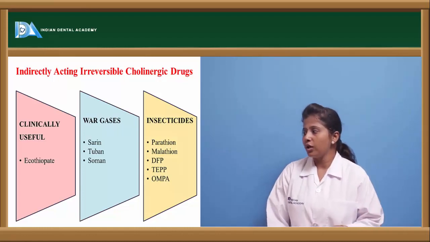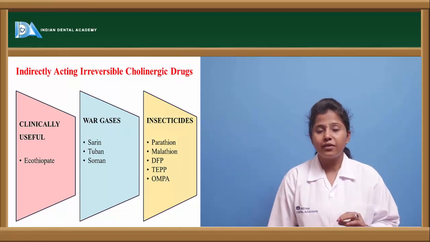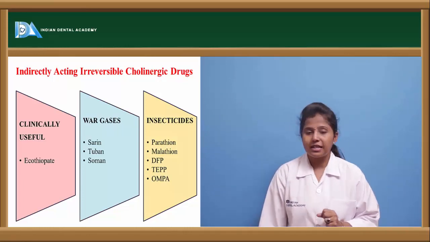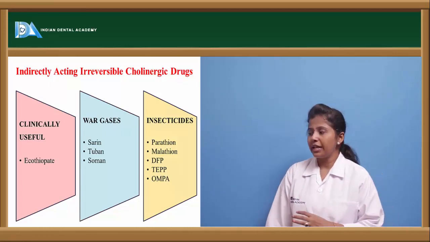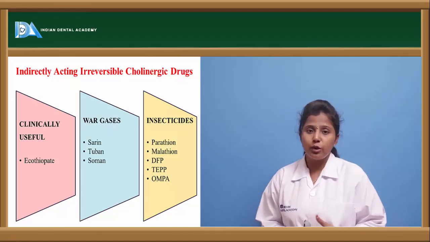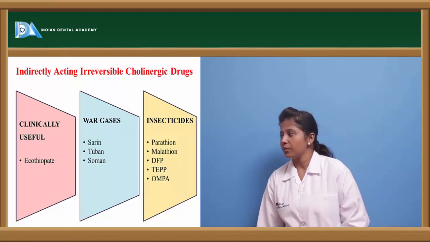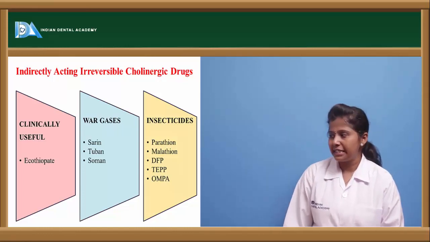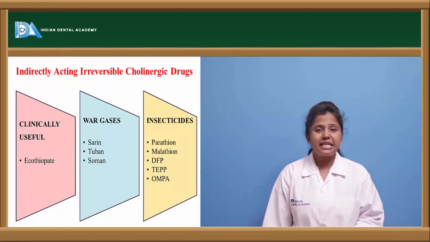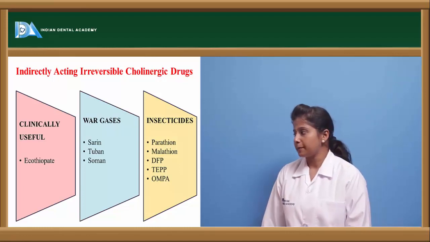The drugs include ecothiopate. This is the only clinically useful irreversible drug of the cholinergic category, and there are other drugs like sarin, tabun and soman. These are considered to be war gases, used only during wars. And there are insecticides like parathion, malathion, DFP, TEPP and OMPA. These are a few of the insecticides which have cholinergic action.